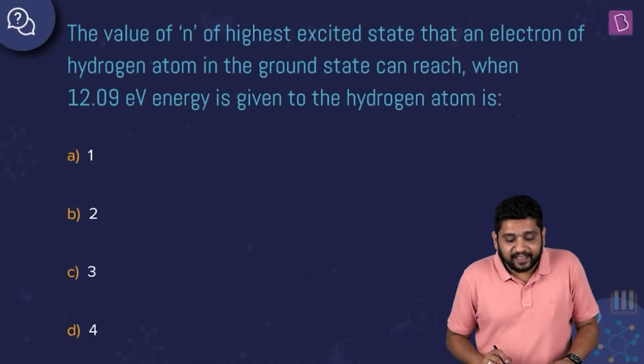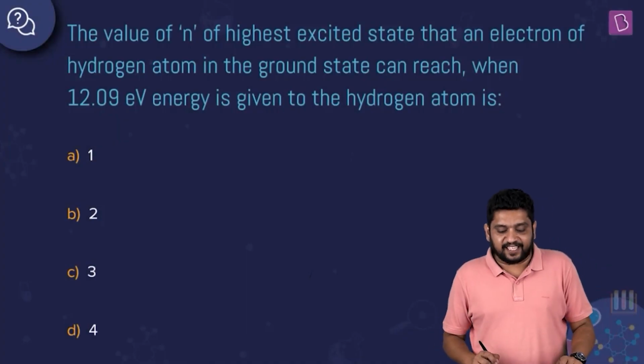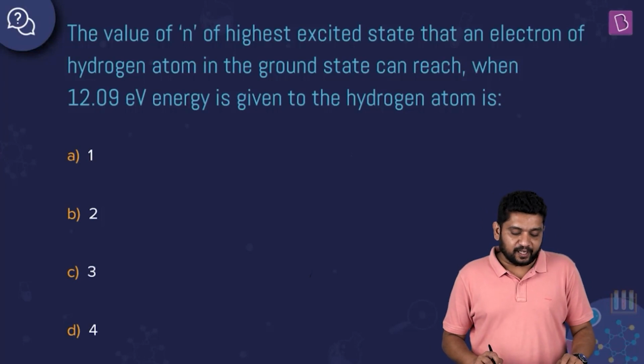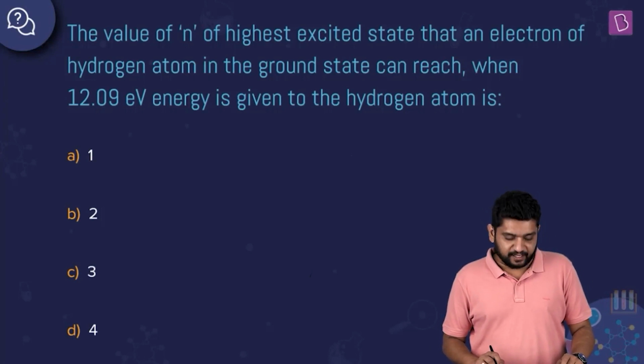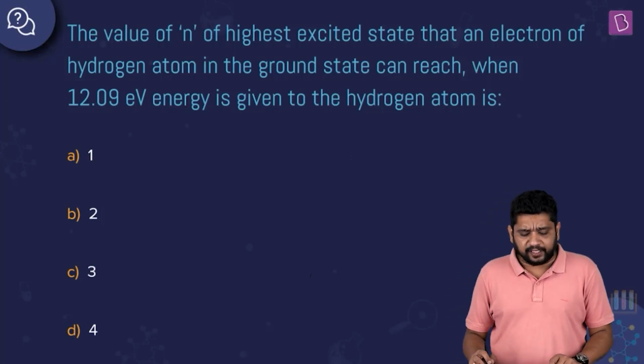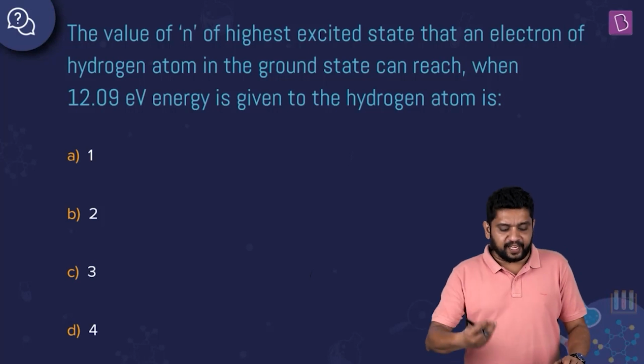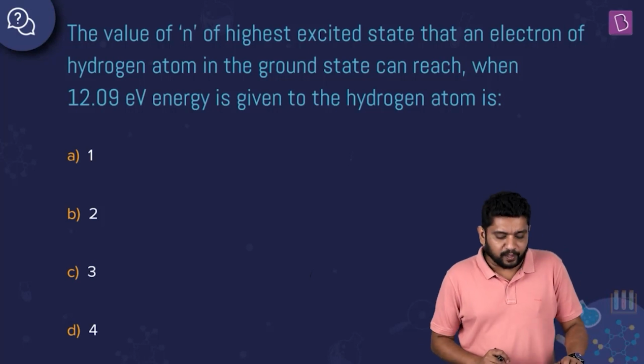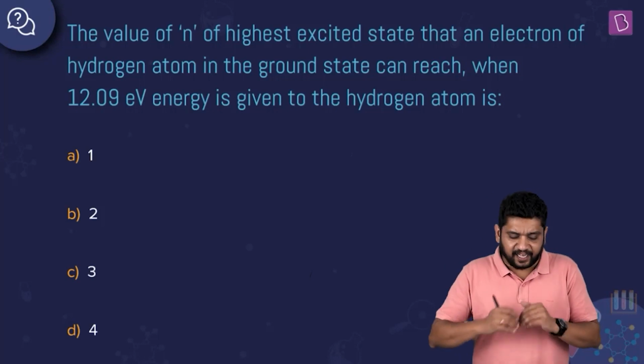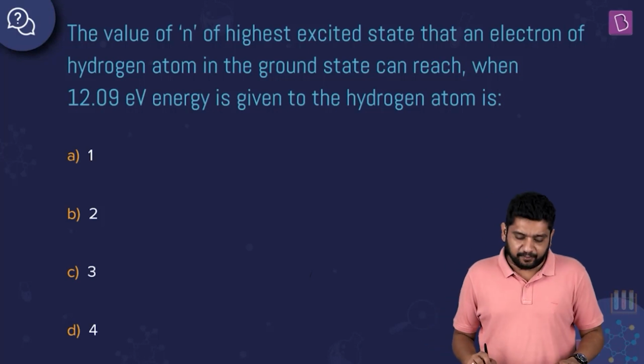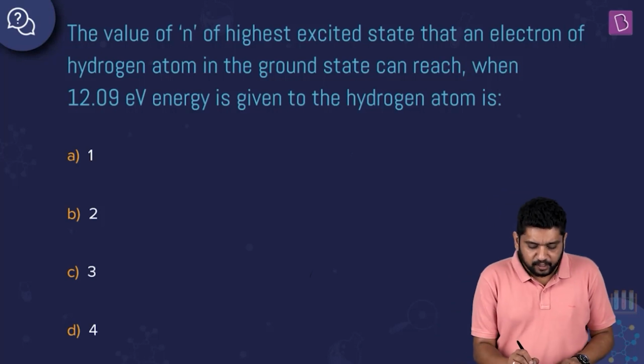Let's read the question. The value of n of the highest excited state that an electron of hydrogen atom in ground state can reach when 12.09 electron volt energy is given to the hydrogen atom is, right? So we need to find out if I'm giving energy 12.09 electron volt to the electron in a hydrogen atom in its ground state, till where can it jump? This is the idea, right? So what do we know?